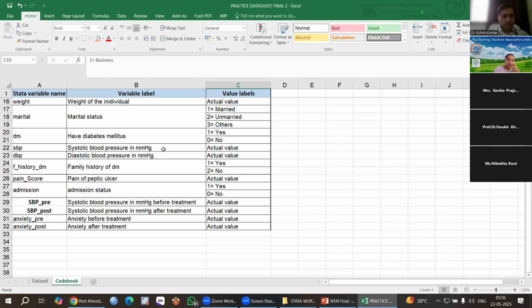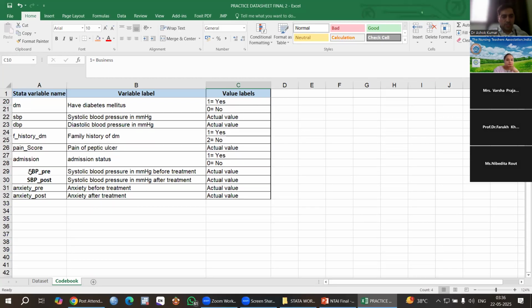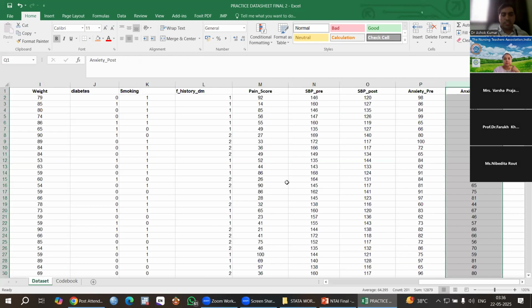Then this is pre-SBP, the systolic blood pressure in mm of Hg before treatment, and after treatment, anxiety score before treatment, anxiety score after treatment. These are the variable short names, and there is a description. You can make a code book, and this is our clean data sheet.